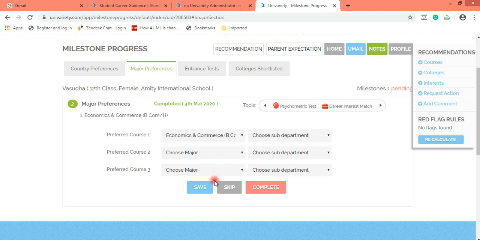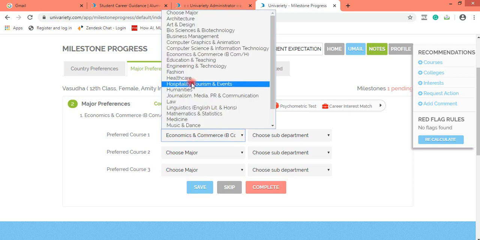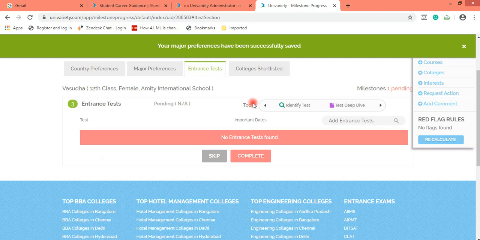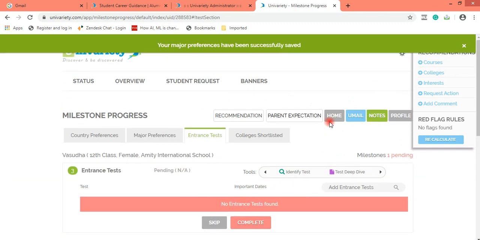So you need to click on save, and if you click on save, it would automatically take you to the next milestone. Also, during my conversation with Vasudha, she said that she now wishes to consider business management as her course. So instead of economics and commerce, I will select business management here, and in the same way I would click on save. It would take me to the next milestone. So let me show you the changes first.